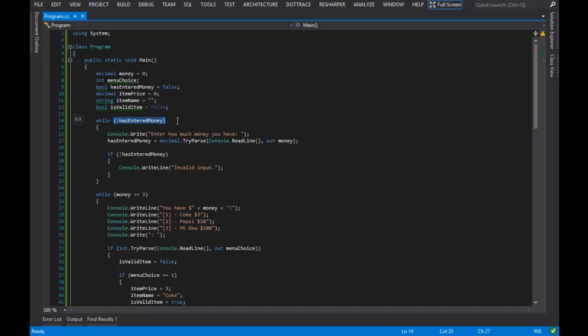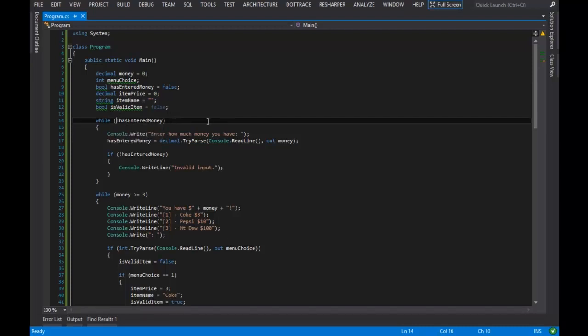The reason it'll continue to execute until we have entered valid money is that this Boolean, hasEnteredMoney, is being checked every time the while loop tries to execute. This expression right here again uses the Unary Not Operator, and the Unary Not Operator means that whatever Boolean it's attached to will be flipped.